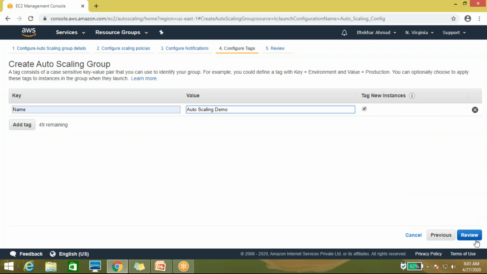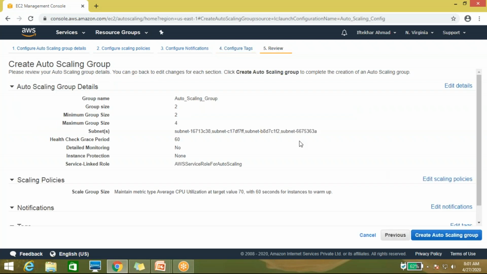It is auto scaling demo. So here you can see that it's showing review. The auto scaling group shows the details about the auto scaling group: what is the group name and what is the size you have mentioned. This is the minimum size you have mentioned, 2 instances, and maximum size 4 instances.